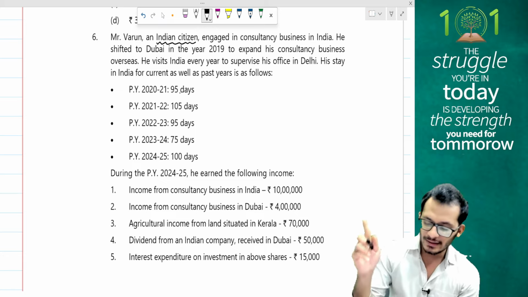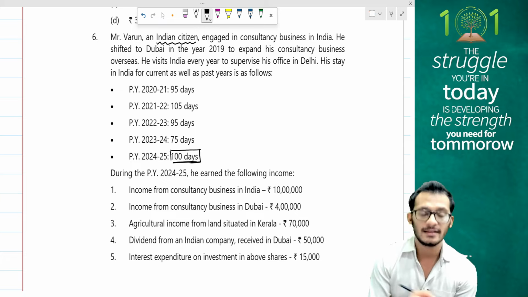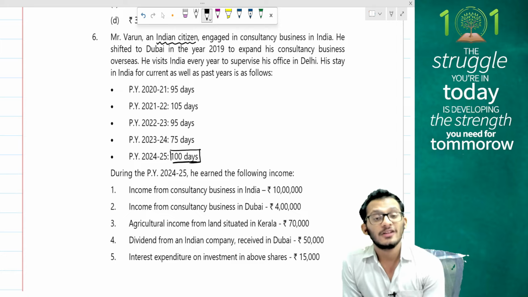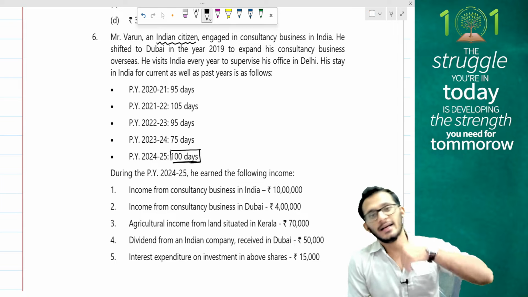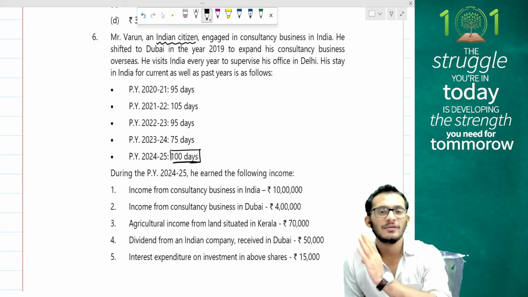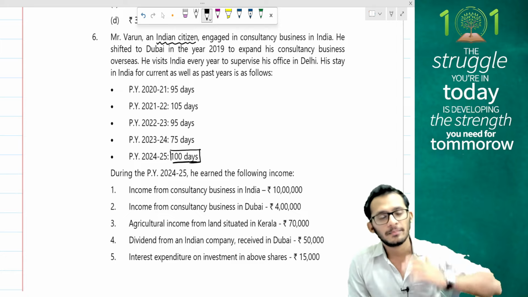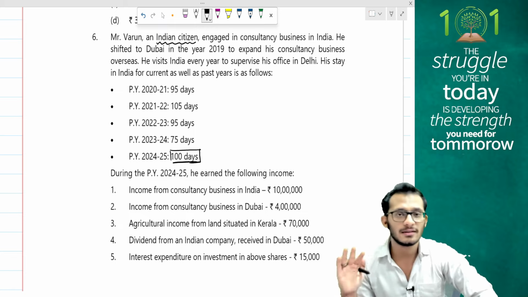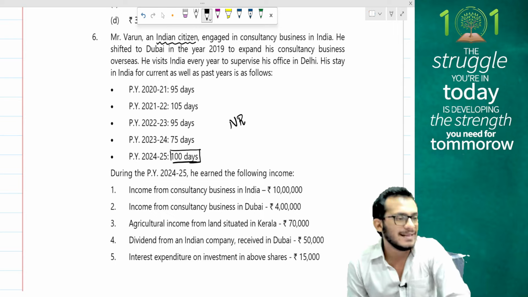His stay in India for the current year as well as the past years are given to you. I have 95 days in that year, 105, 95, 75 and 100. Current year is more important. I have current year only 100 days in my scope. Which means you have not satisfied the more than 182 days condition in the current year. If you have not satisfied it, you will have a second condition to be checked for where you are visiting India. If you are visiting India, then I can ask you for your Indian income. If your Indian income is more than 15 lakhs, then I will check for a 120 days condition in the current year plus 365 in the past 4 years. This person has anyway been there for only 100 days, which means no matter how I look at it, this person is going to be a non-resident. Yes, this was very simple.